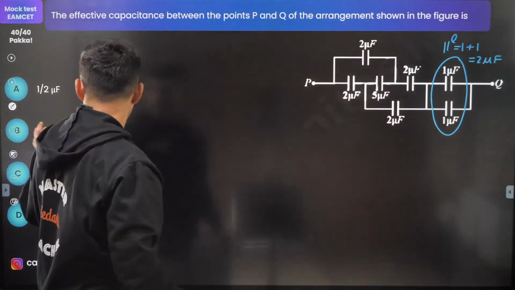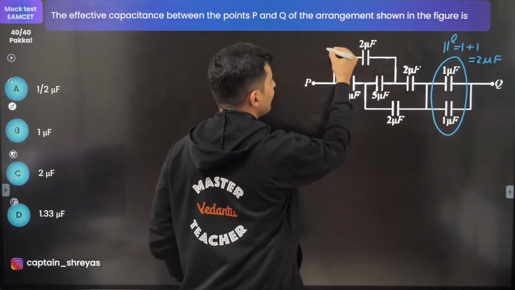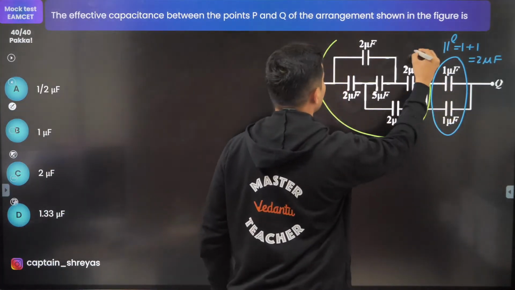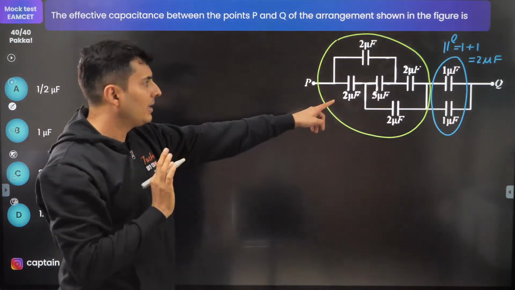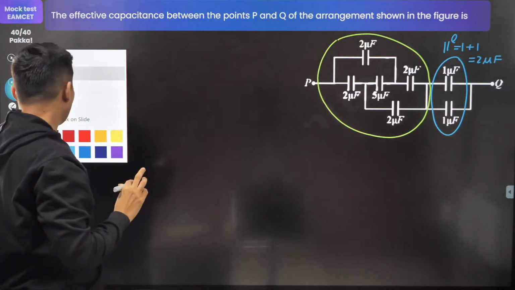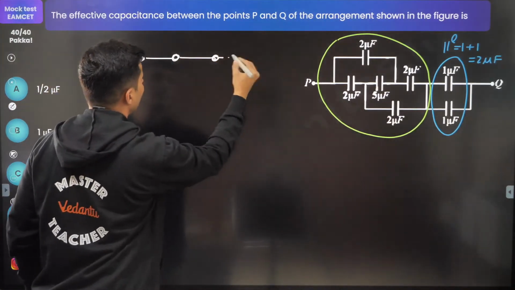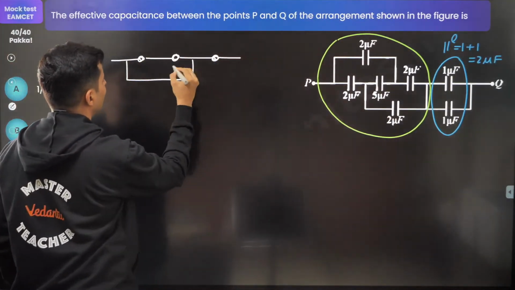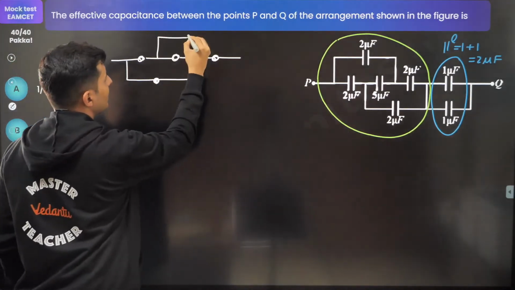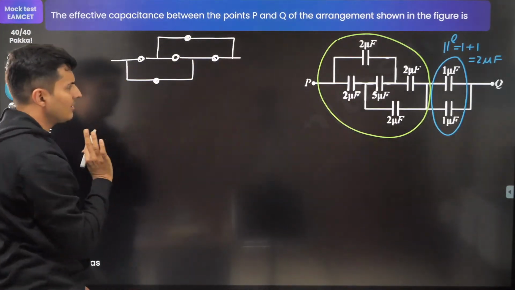That is one thing. Now look at this part. Now when you look at this part, don't get scared. It is actually a standard model. Whenever you have something over here, something over here, something over here, and it goes something like this, here there is some resistor or capacitor, does not matter.